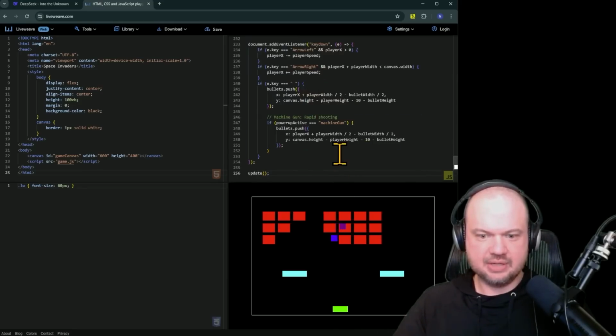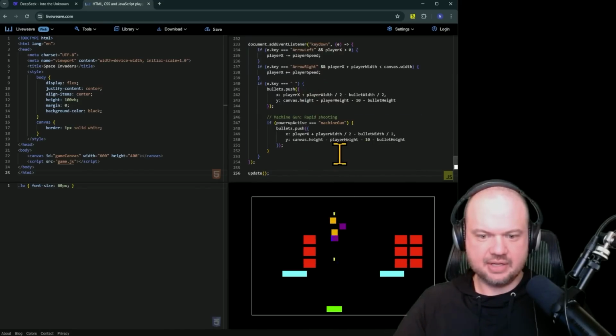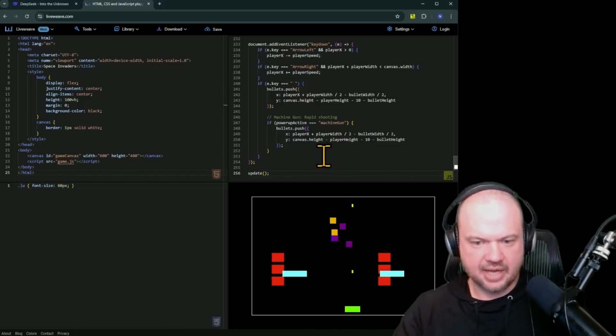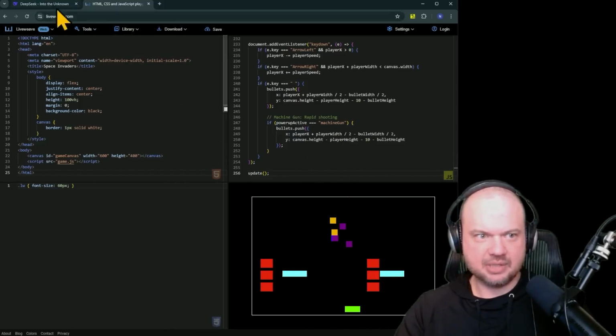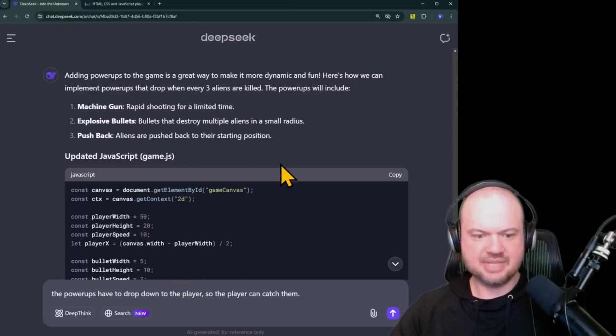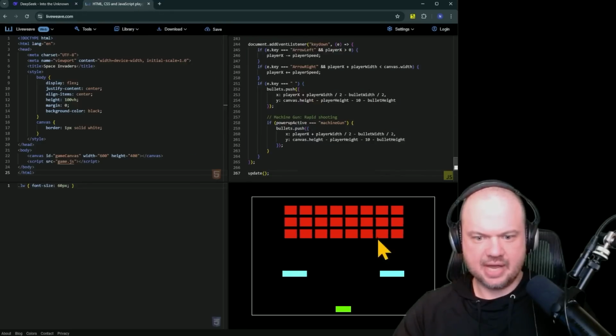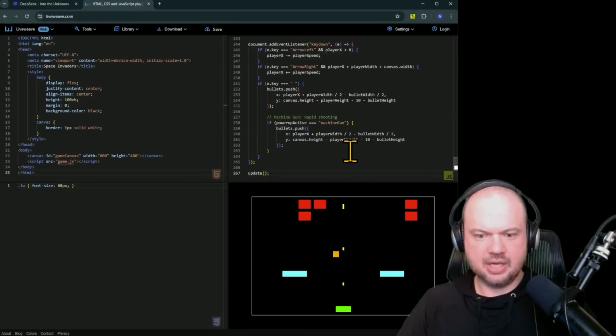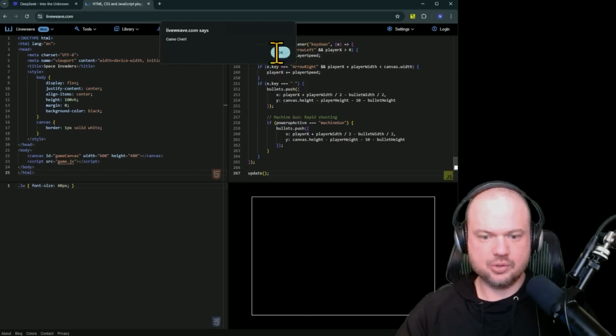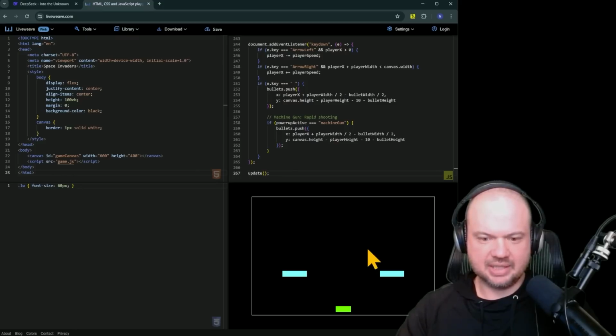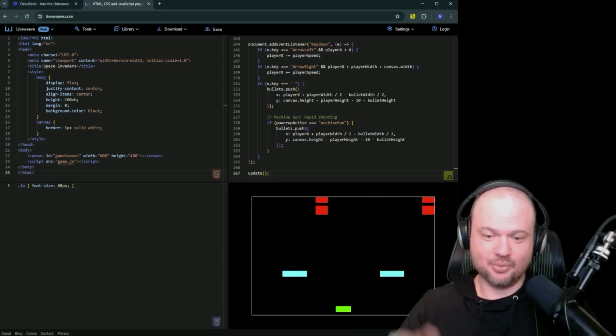And for every 3, okay, so it got everything except for the part where the power-ups have to drop down to the player. Okay. So, not bad so far, but let's see if we can change that. The power-ups have to drop down to the player so the player can catch them. All right, so it did that. Let's see what happens here. All right, there's a power-up. And, okay, machine gun bullets. It teleported the things back. Okay, this is the machine gun bullets. Pretty cool. So one of the power-ups completely made the aliens cease to exist, or at least it probably teleported them way back there.